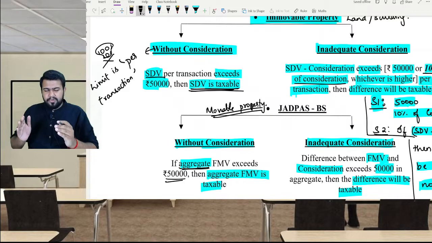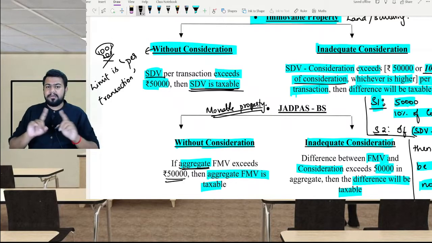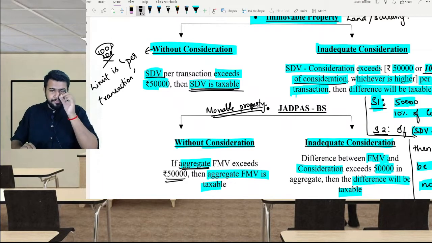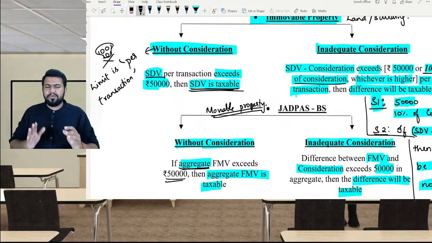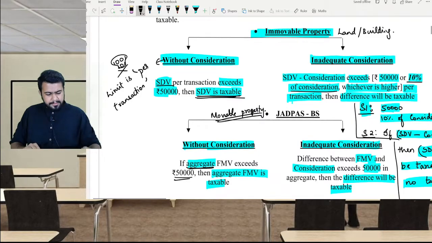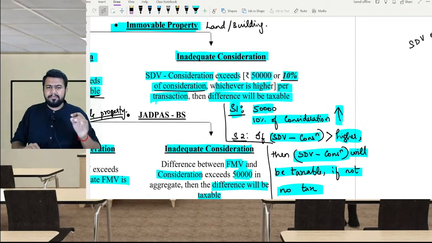So here we are not talking about aggregate, here we are talking about per transaction. If the stamp duty value per transaction crosses 50,000 rupees, then the stamp duty value is taxable under 56(2)(10). You get my point? Now let's come to inadequate consideration.